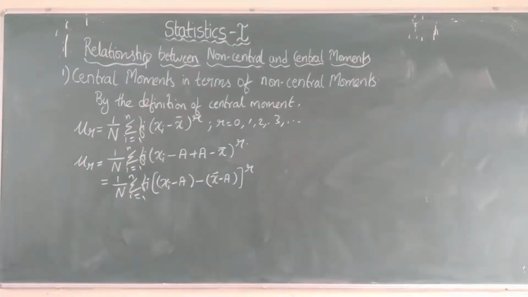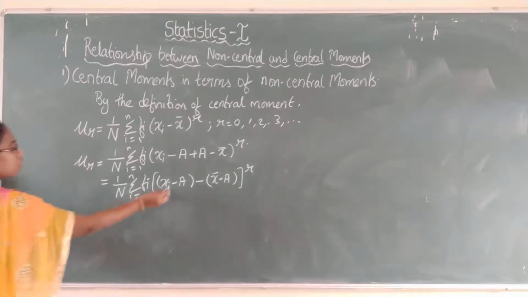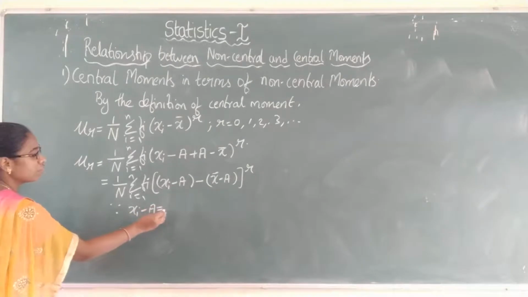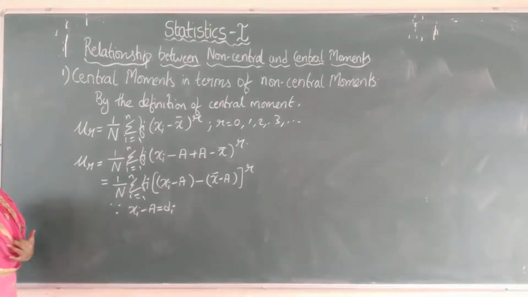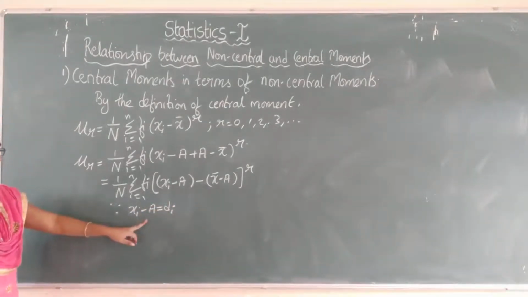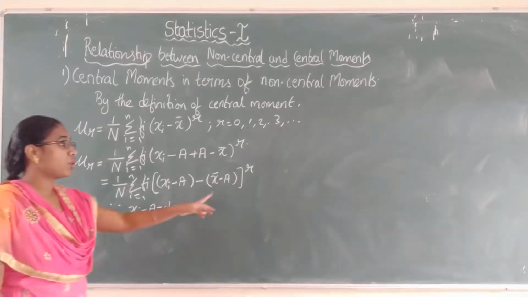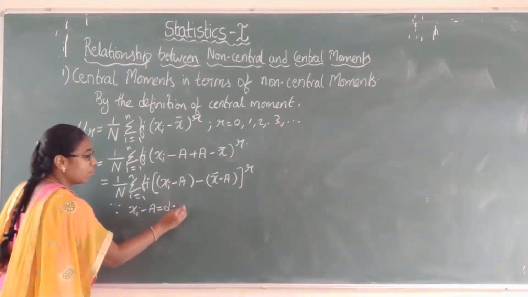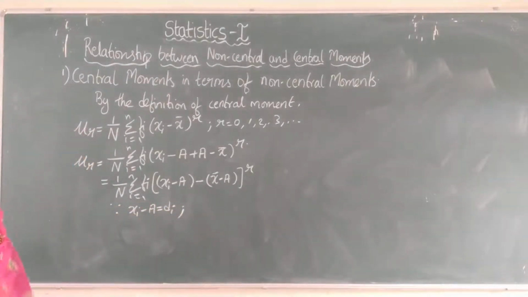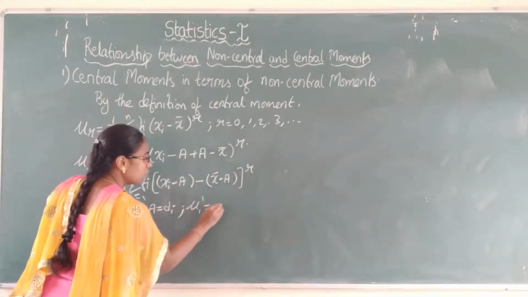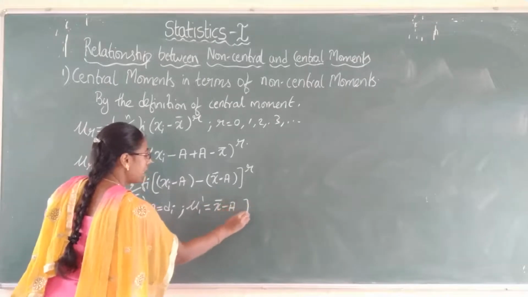Now here we know what the xi minus a value is. We have assumed xi minus a as di. In our non-central moment definitions, we assumed di equals xi minus a, and we also know that x bar minus a is nothing but mu 1 dash.